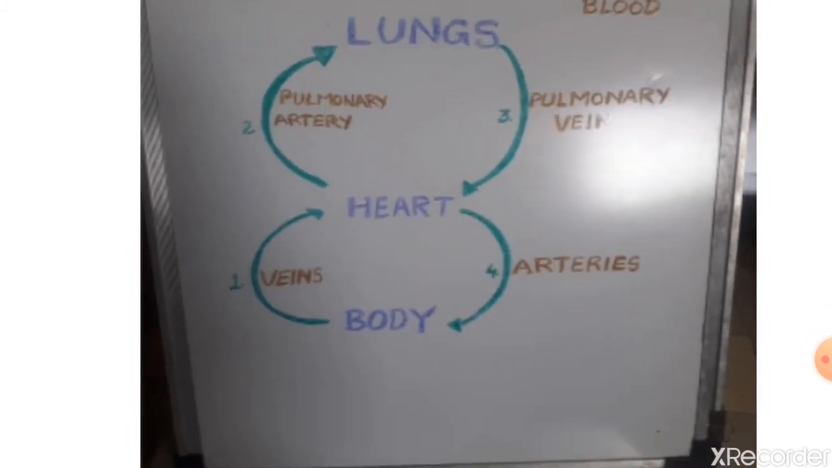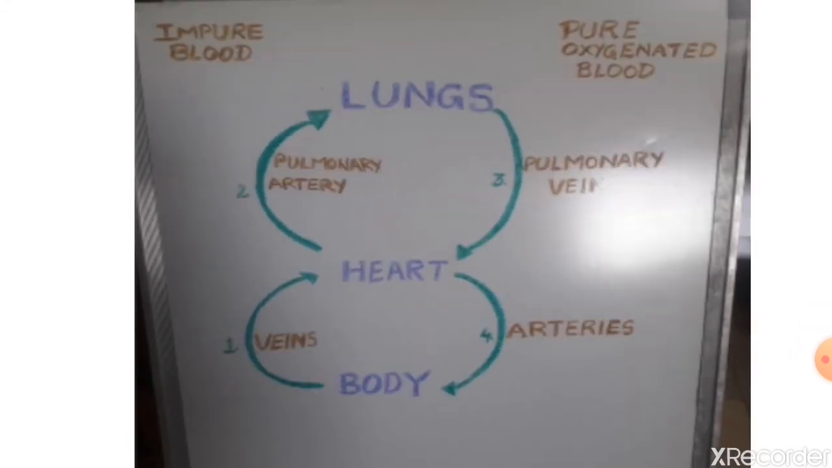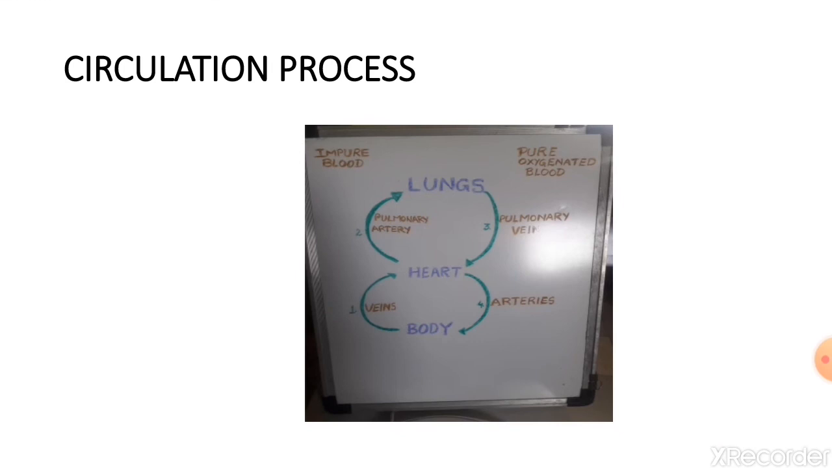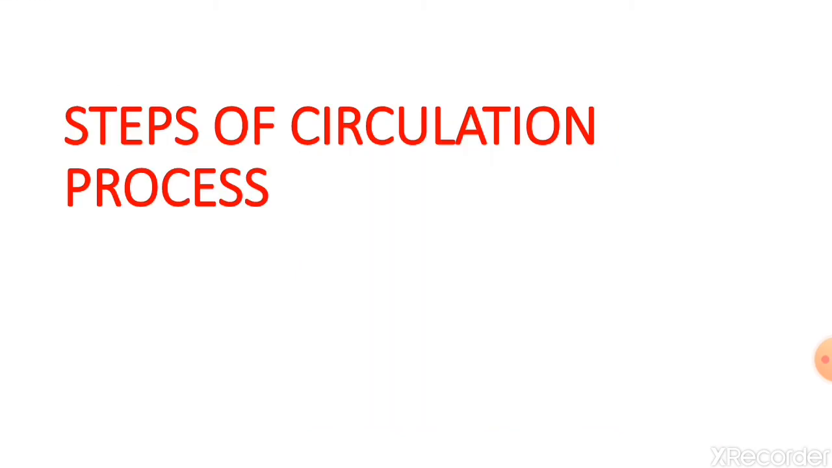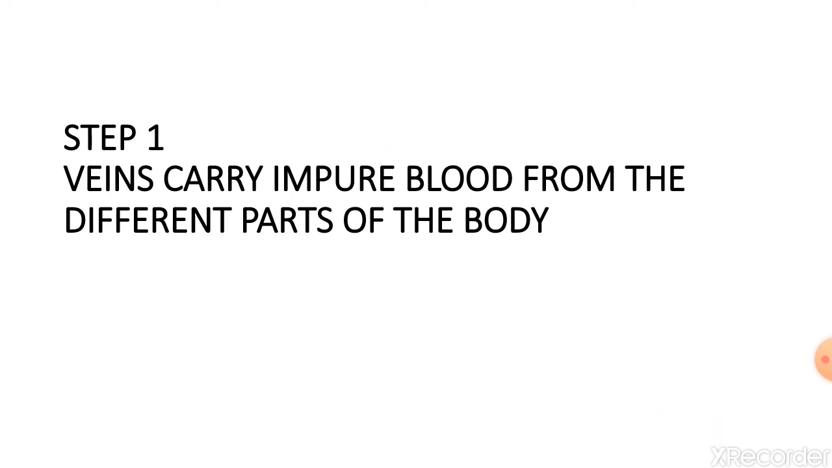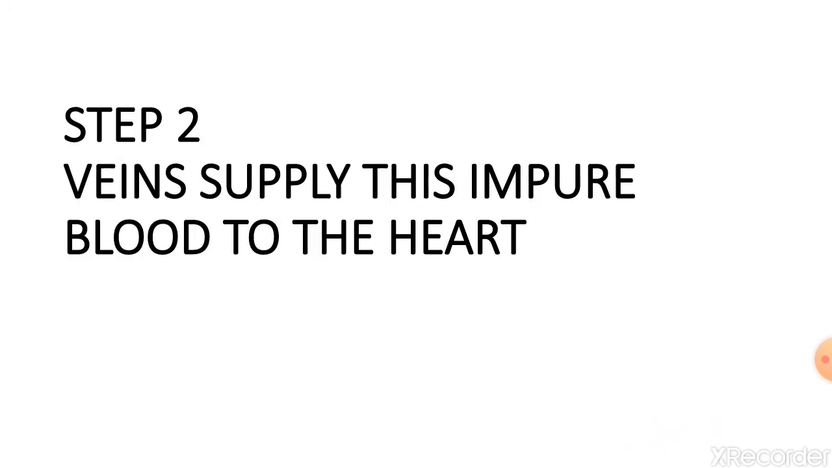So here you can see I have put numbers. With the help of these numbers you will understand. Again we will see the text. Steps of the circulation process. In step 1, the veins carry impure blood from the different parts of the body. As you all know, the veins' function is to carry impure blood from different parts of the body.